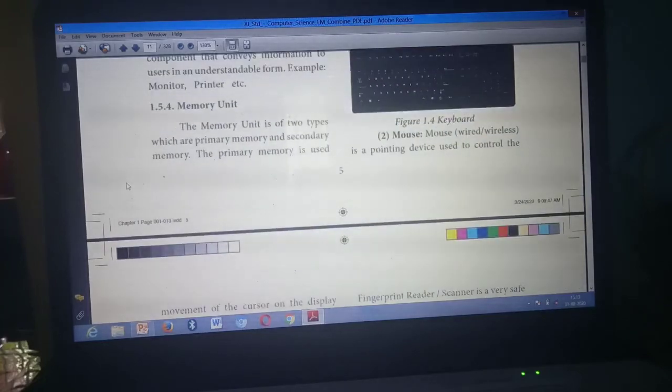Next one: distinguish primary memory and secondary memory. Page number 5, primary memory and secondary memory. You have already marked from here. For this one also, you need to make a tabular column and write as headings primary memory and secondary memory, and differentiate. Page number 5, starting from here.